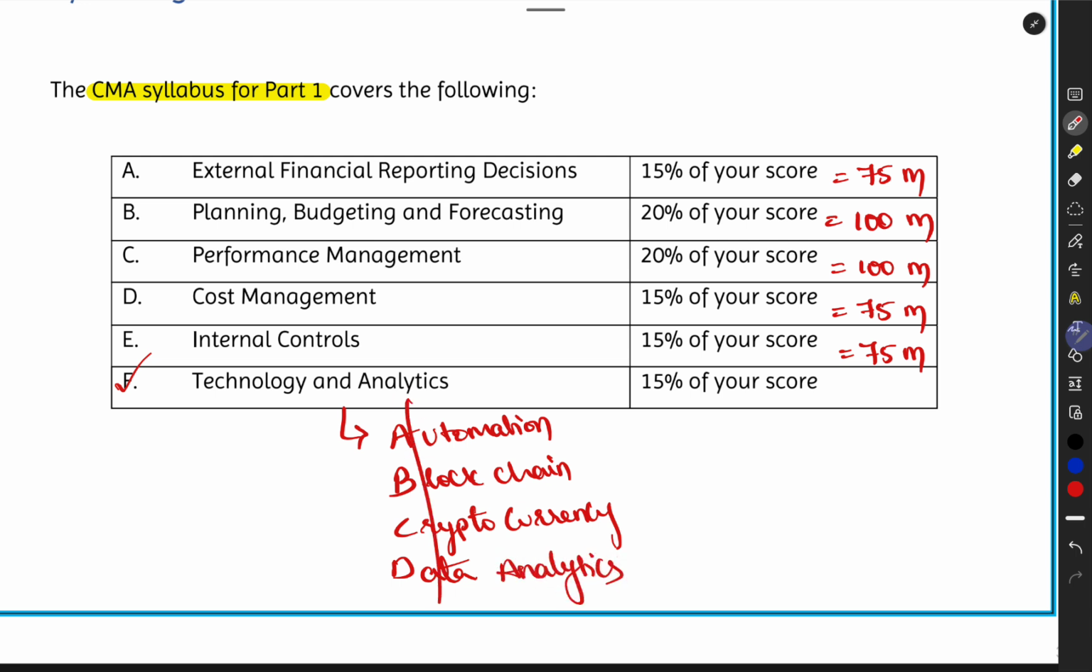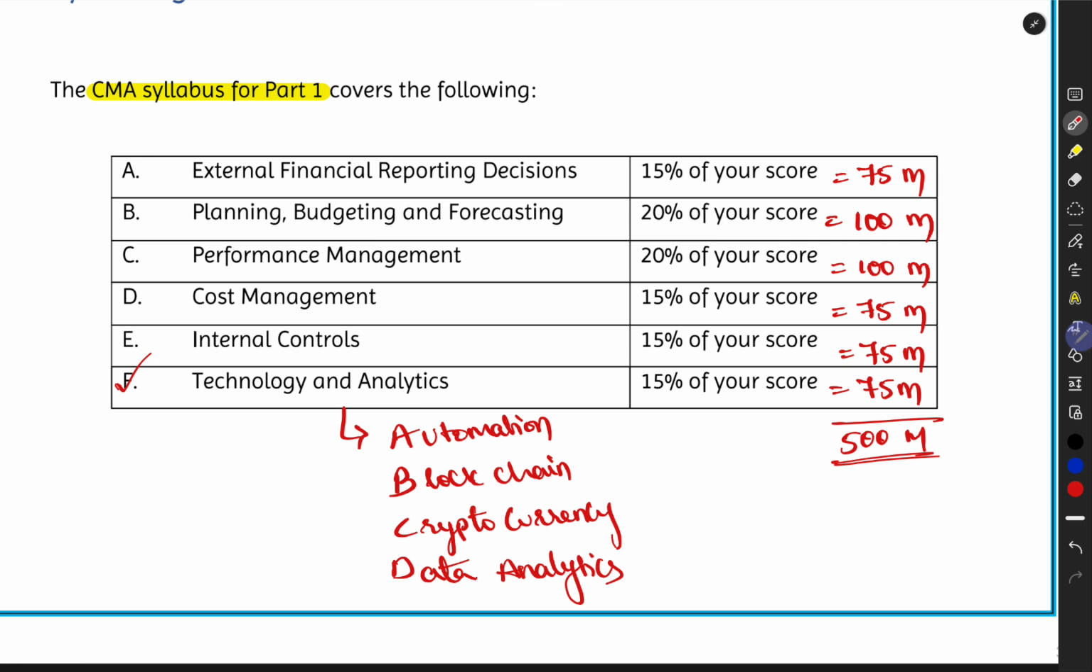So this ABCDs of the technology world will be covered as your technology and analytics. Okay, this is again another 15%, which is 75. So if you see the total score, 75 plus 100 plus 100 plus 75 plus 75 plus 75. So that's 500. Just cross checking. I know its total should be 500, but anyway, just cross checking again.